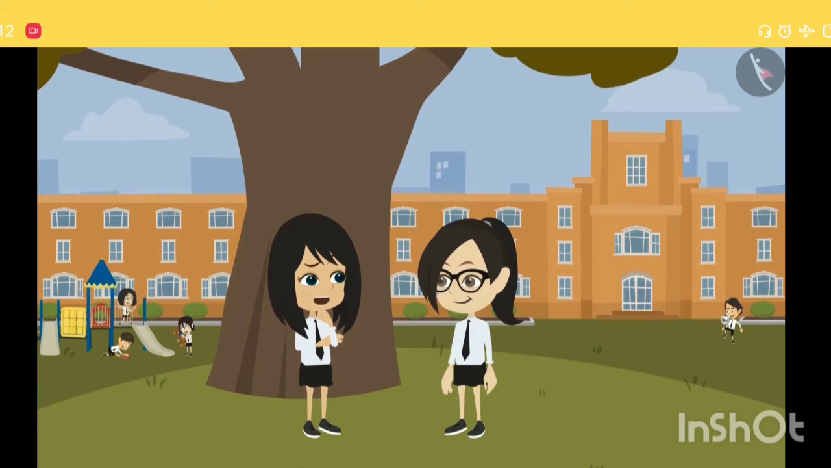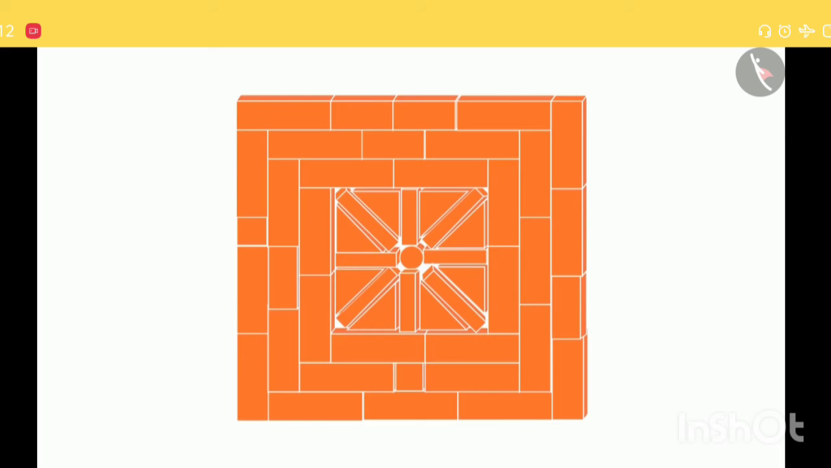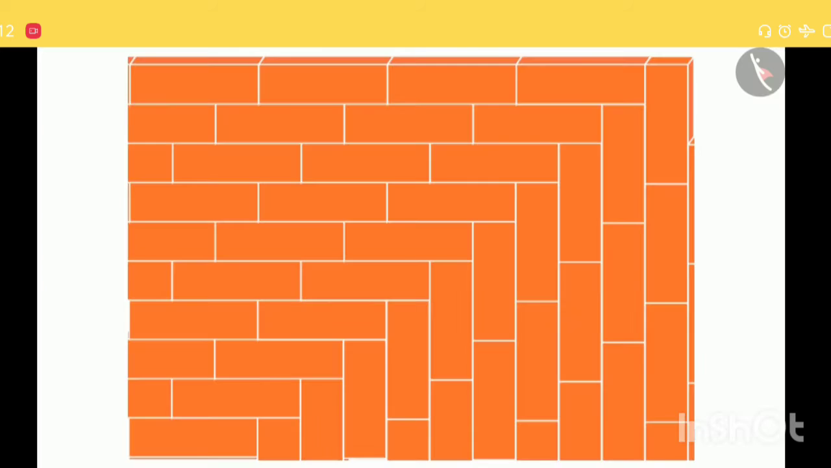Why did you think so? Neha, what is there in it? See, all these patterns are mirror half. These patterns are mirror half, but look at this pattern. Do you think this is also a mirror half?